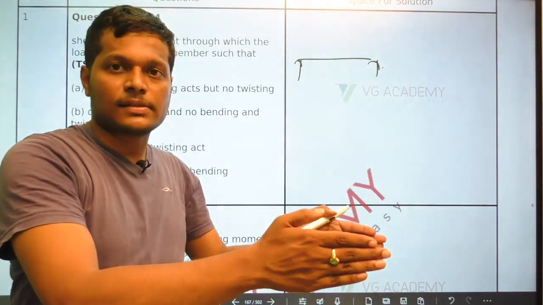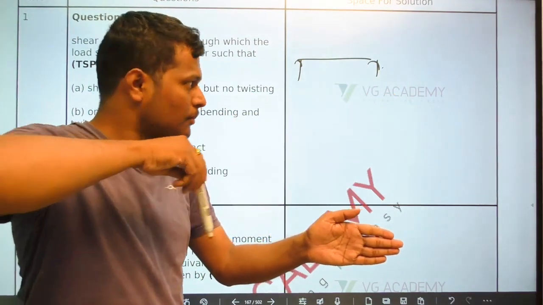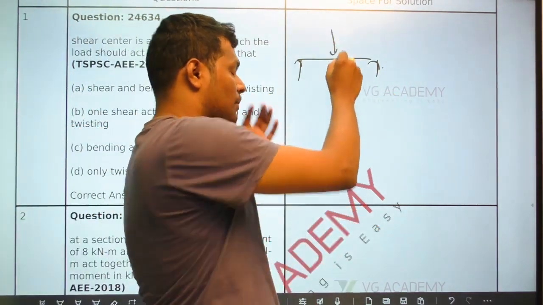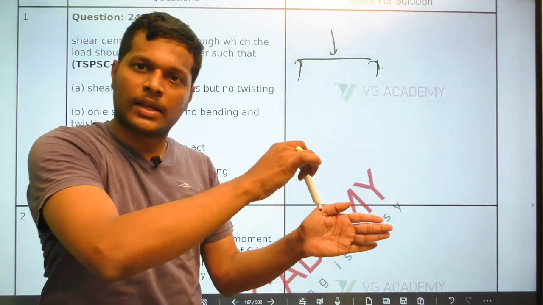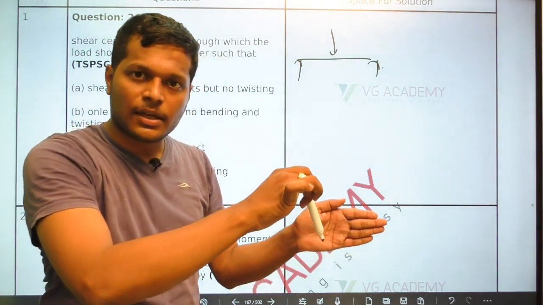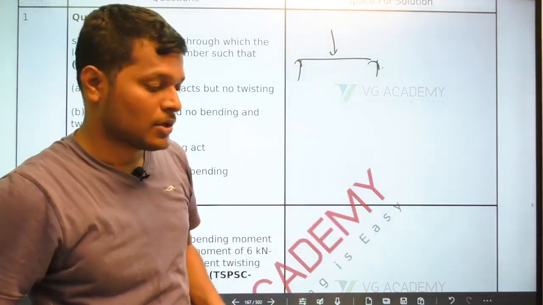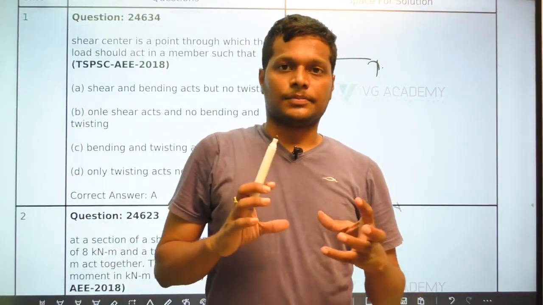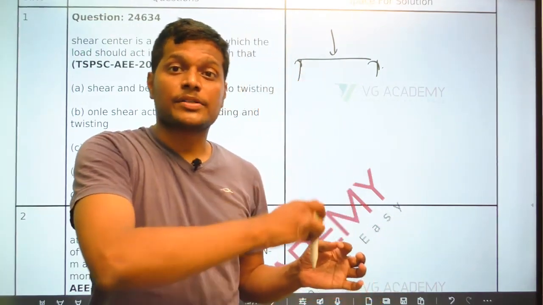In this thickness, when I say a load W, by default I assume that it is at the center line. Even in the beam, if the load is slightly away from the center, it obviously twists the beam. So in this case, it is twisting even though it is passing through the centroid.